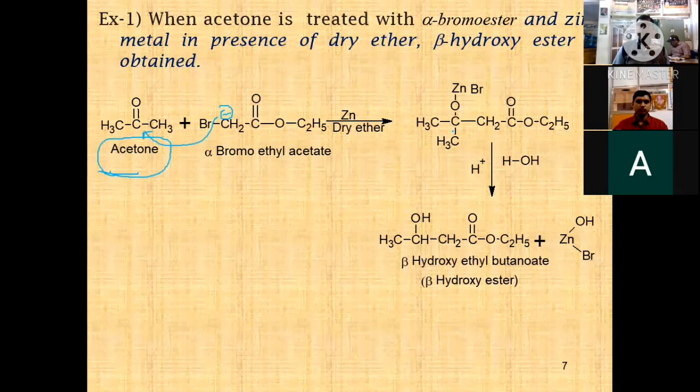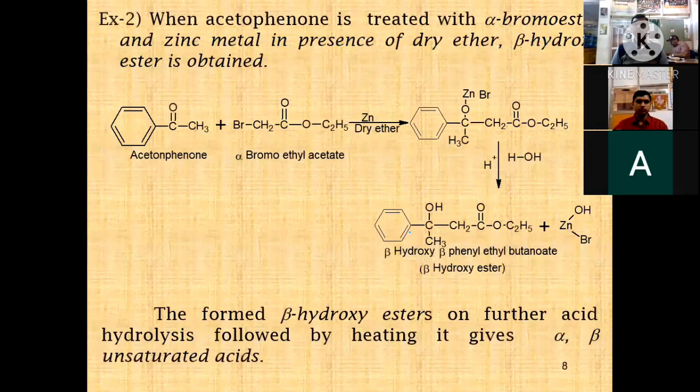Which on hydrolysis with the help of water or mild acidic condition gives beta hydroxy ethyl butanoate. Zinc bromine hydroxide is obtained. This is the most important reaction. Then the next example is an aromatic ketone. Not aromatic acetone, it's acetophenone.